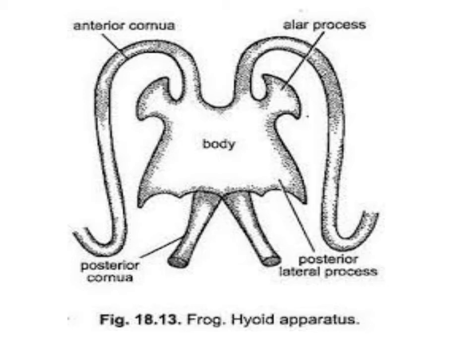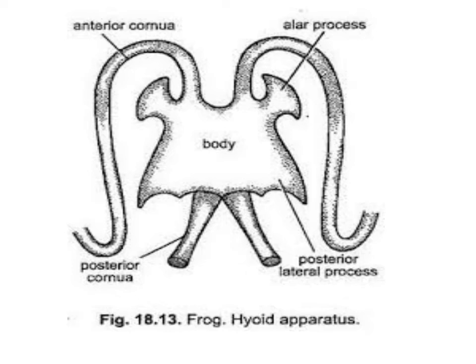The hyoid apparatus is divided into a central portion known as the body, and two processes, an anterior process and a posterior process. The anterior process, or cornua, is a slender cartilage extending into the auditory capsule region, known as the anterior cornua.